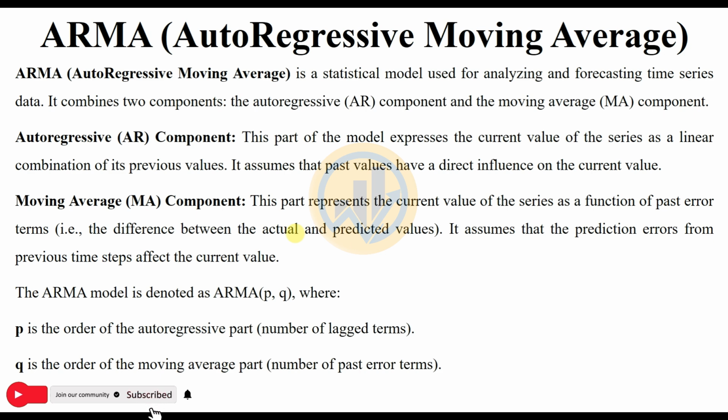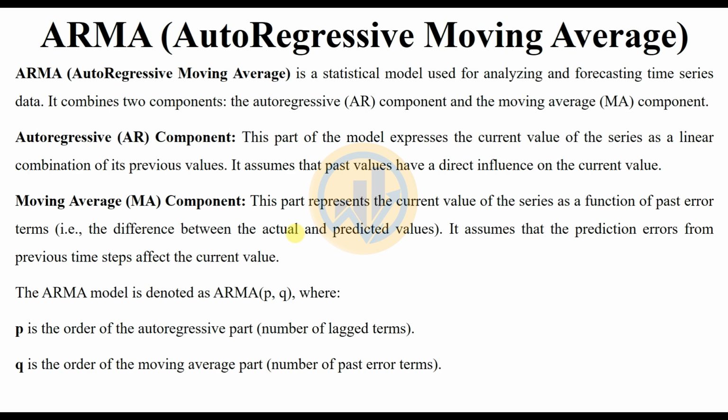Now we are discussing the topic ARMA, the AutoRegressive Moving Average. So what is ARMA? The AutoRegressive Moving Average is a statistical model used for analyzing and forecasting time series data. It combines two components, the autoregressive AR component and the moving average MA component.